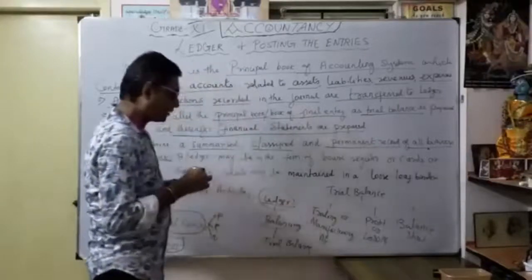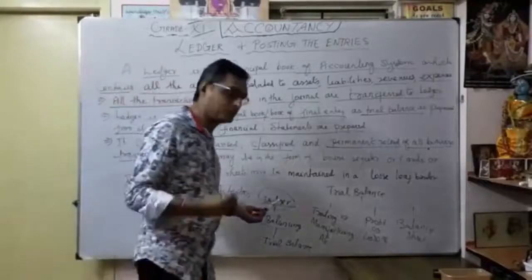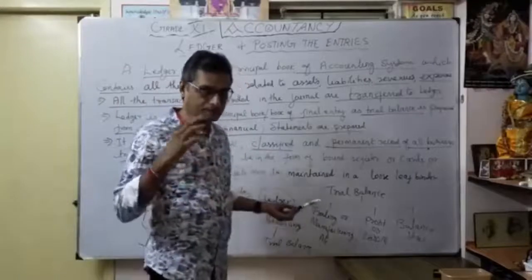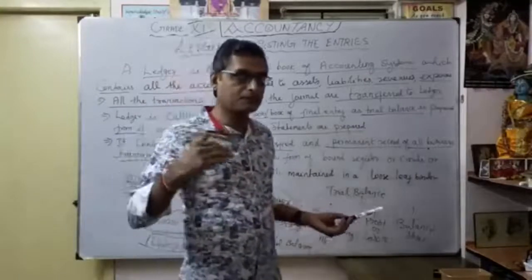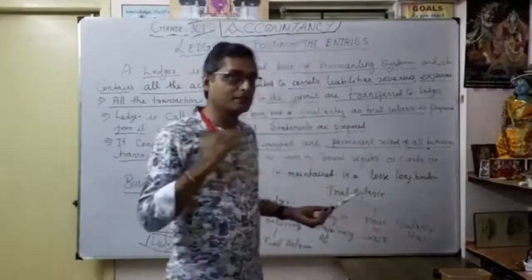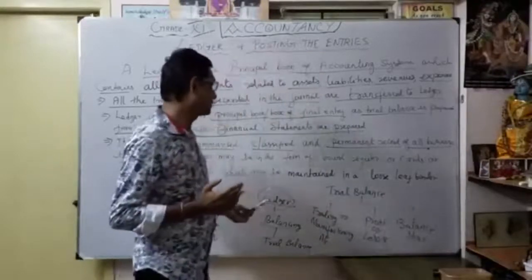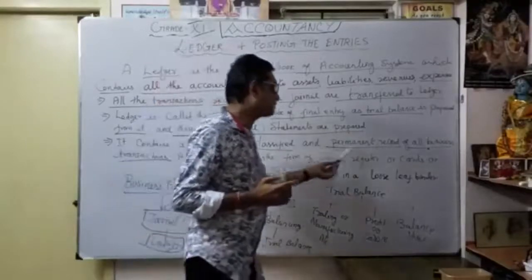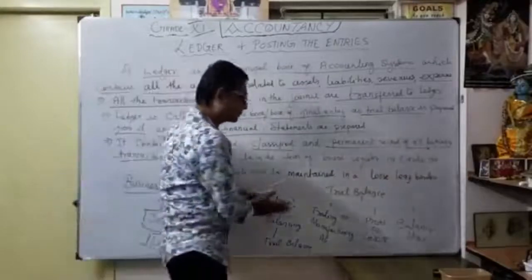In the ledger only we can contain all the transactions summarized, thereafter classified. What is our total sales, our purchases, our expenses? Where are our expenses more compared to the previous year? All this information we know only while preparing the ledger. That's what is summarized after classified, and a permanent record of all the business transactions. That's why you are going to prepare the ledger.